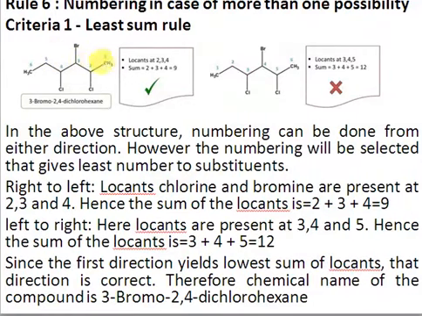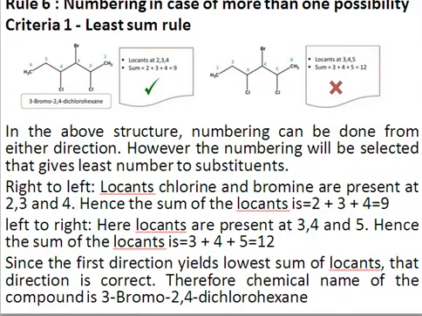So the name of this compound will be, alphabetically, bromine comes first and chlorine comes last. So it will be 3-bromo-2,4-dichloro, because chlorine appears 2 times, and since it's a 6-carbon chain, the root name is hexane. In this way we can number if there is any confusion.